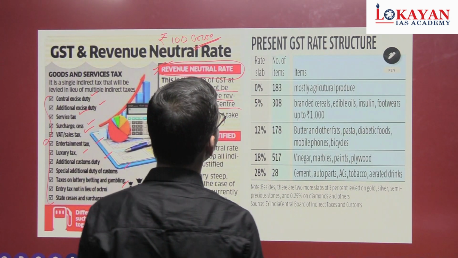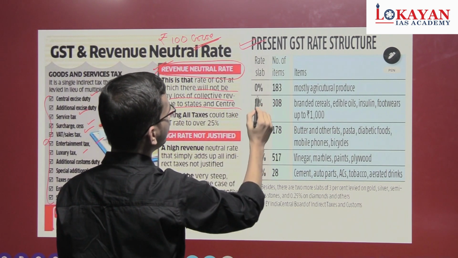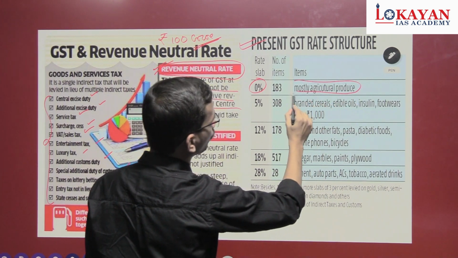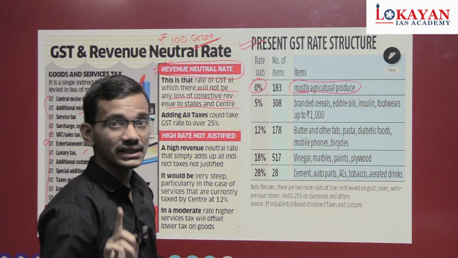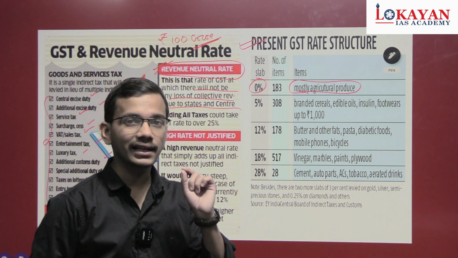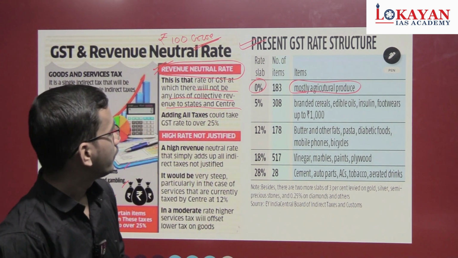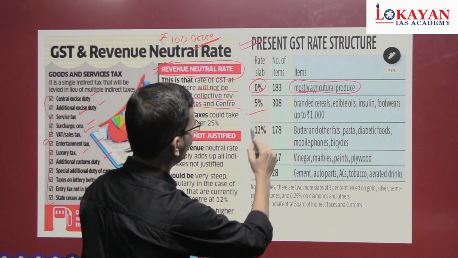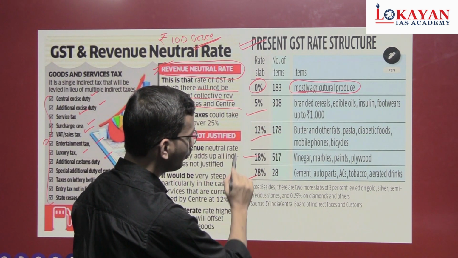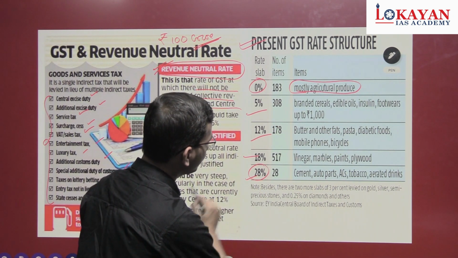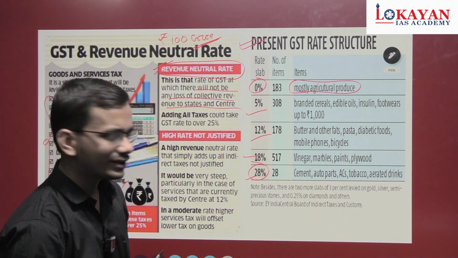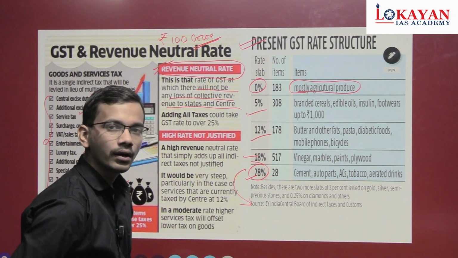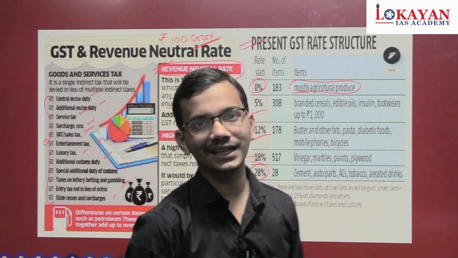Now just see the slabs, the various slabs under GST. 0%, mostly agricultural produce. We see in the option cereal, grains, hulled, so that is also exempted. Then 5%, 12%, 18% and 28%. 28% is applied on luxurious goods and it is meant for compensation cess to the state governments.